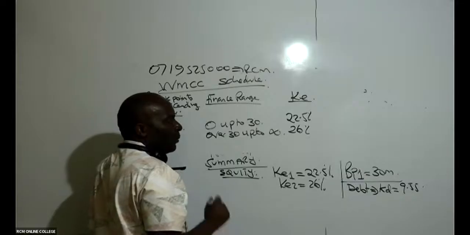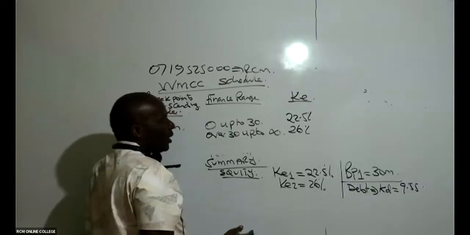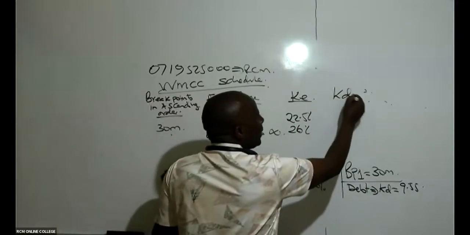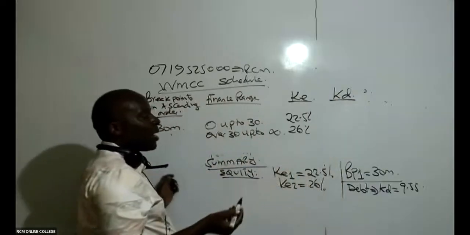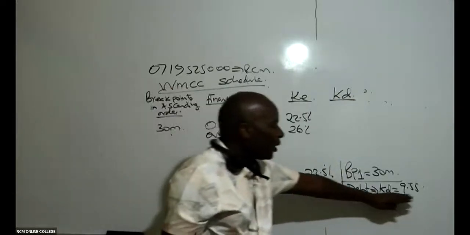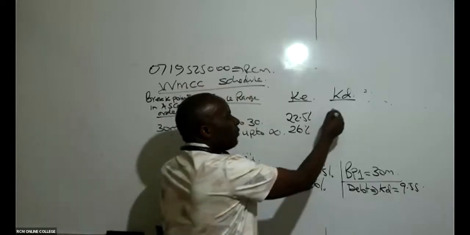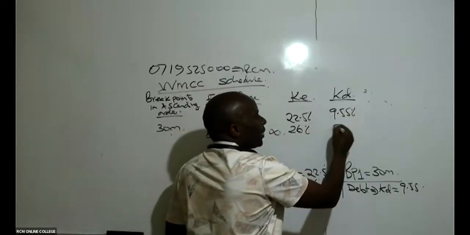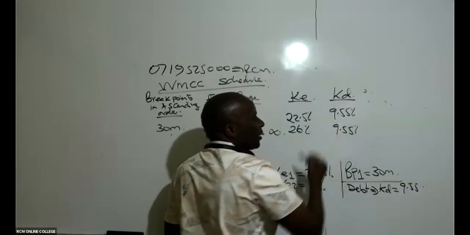I know that's Greek, but I'm not afraid because I know everybody will understand. How about KD? KD ni telezi. KD haina break. KD does not have any break point. KD is 9.55%. KD does not have any break like that.